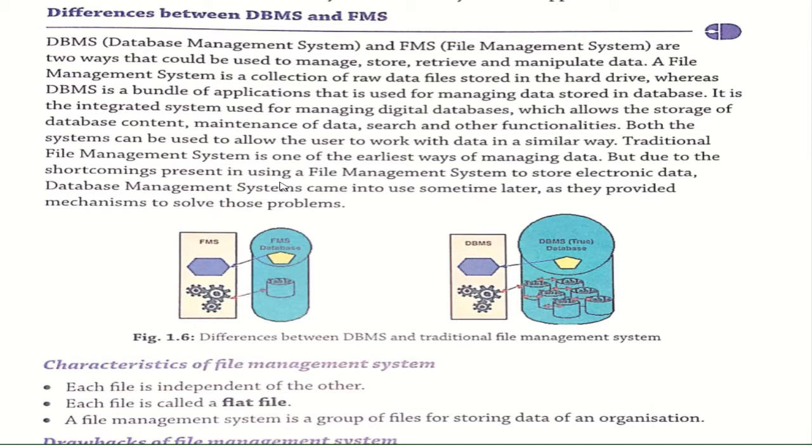File management system is the collection of raw data files stored in the hard drive, whereas DBMS is the bundle of applications that is used for managing data stored in a database. In a file management system, data could not be retrieved, managed, or edited. We could only store our data in a particular manner. But in DBMS, we can manage our database in a very wide manner. This is the major difference between these two.